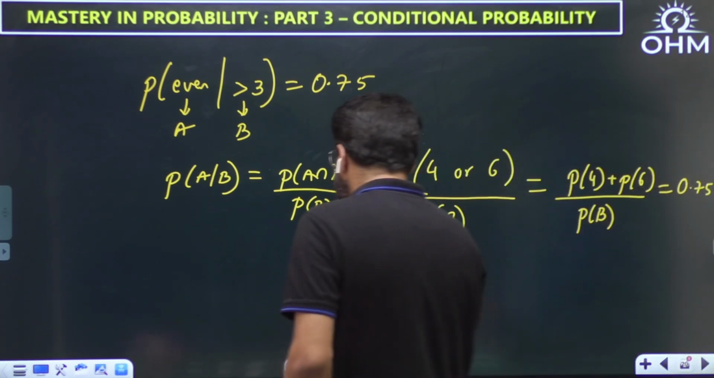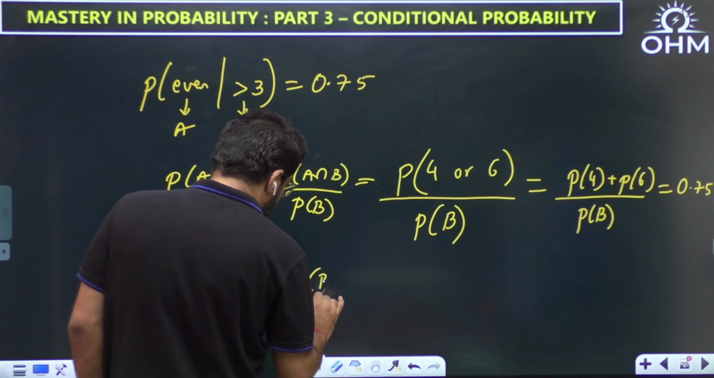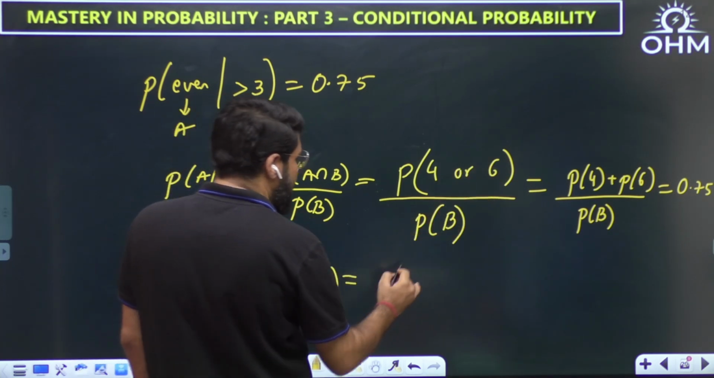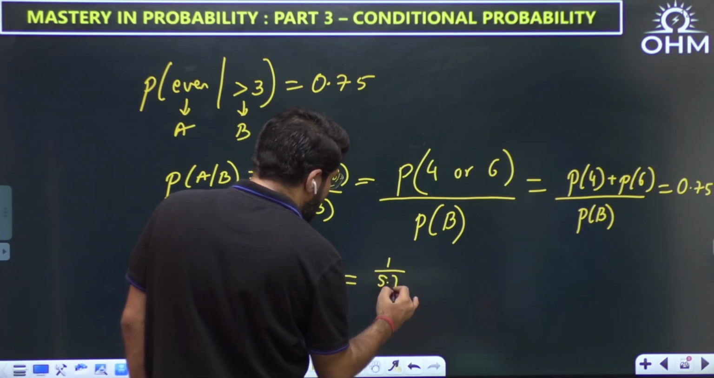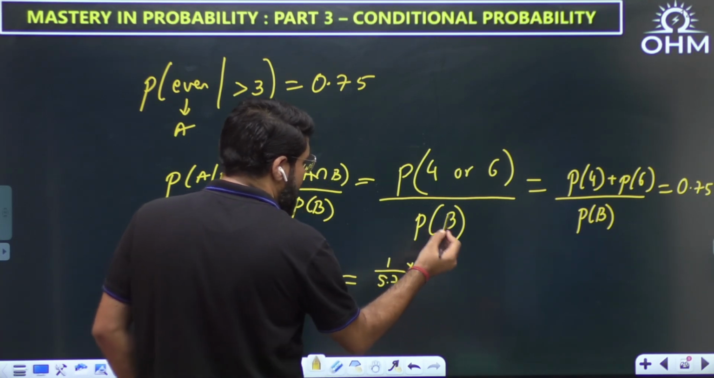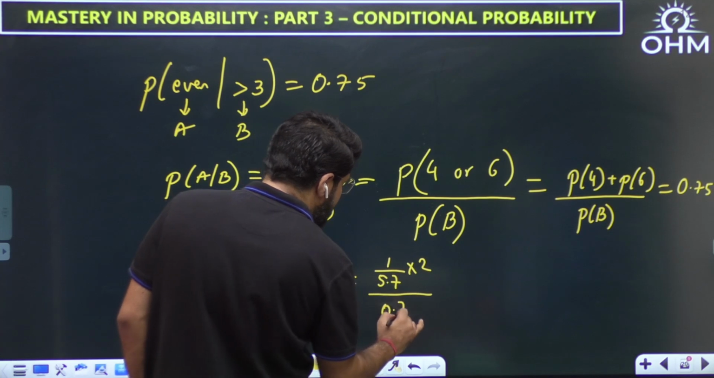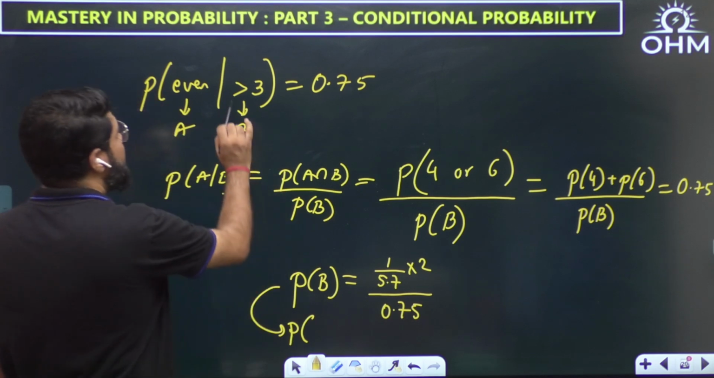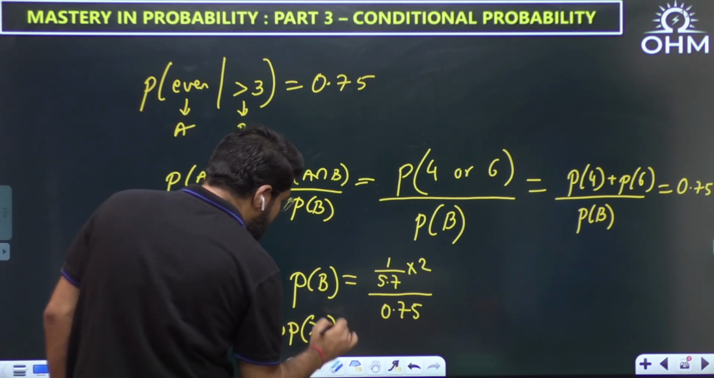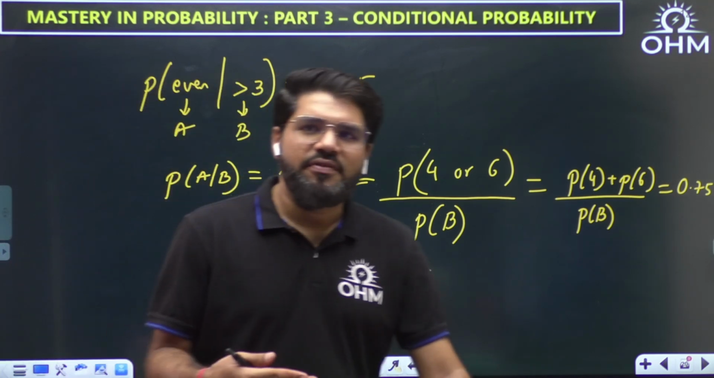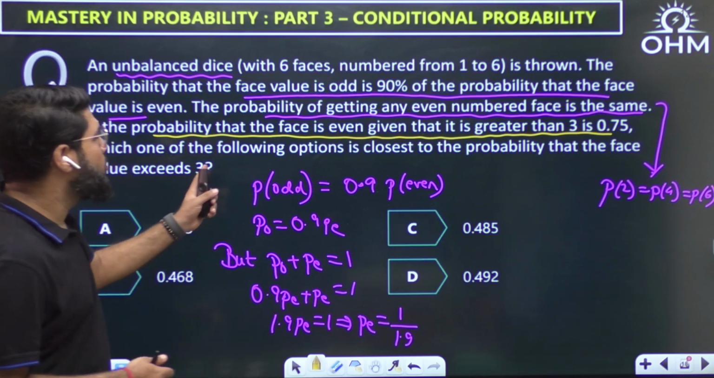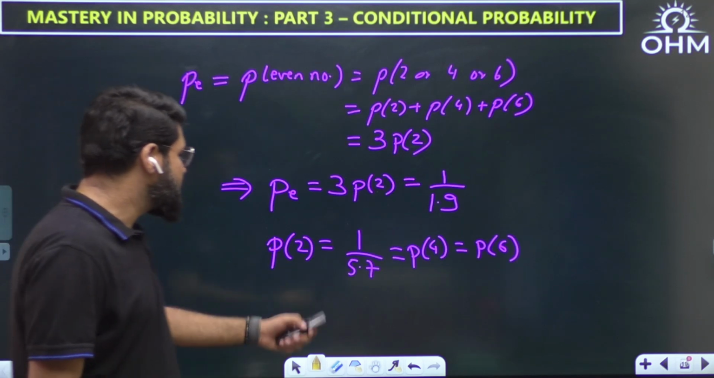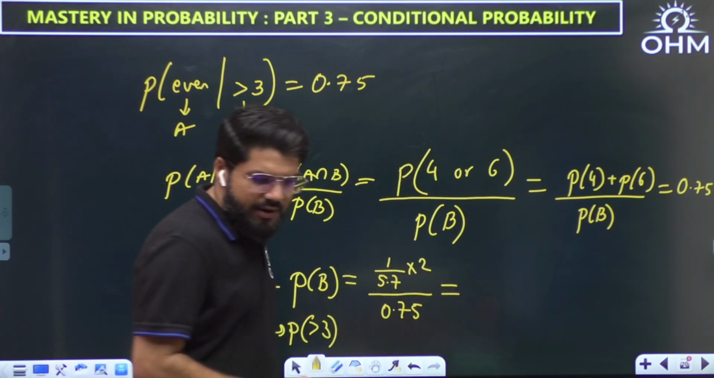So what is the PB? P4 plus P6, both are 1 upon 5.7, so I multiply by 2 directly, divided by 0.75. This is PB, the probability of B. B means a number greater than 3, and that is what the question asks: what is the probability that the face value exceeds 3, that means greater than 3? So we just have to complete this calculation and write down the answer.